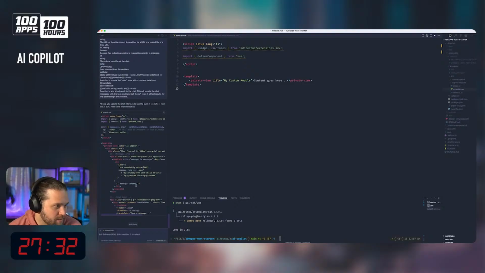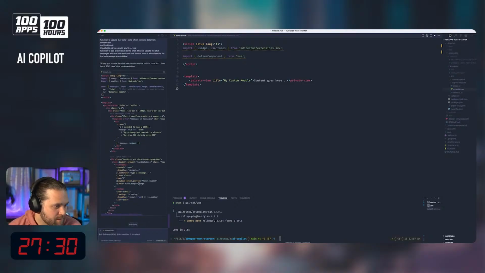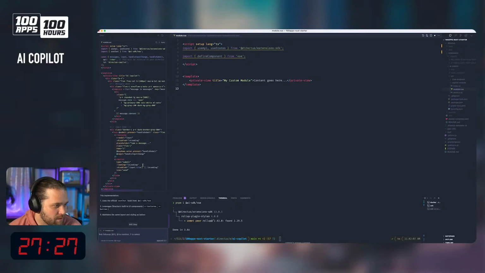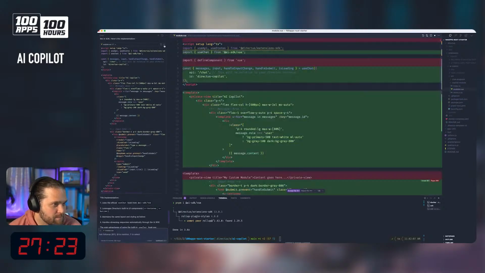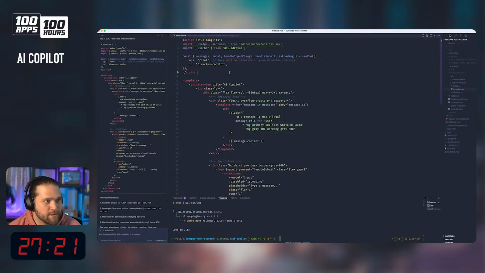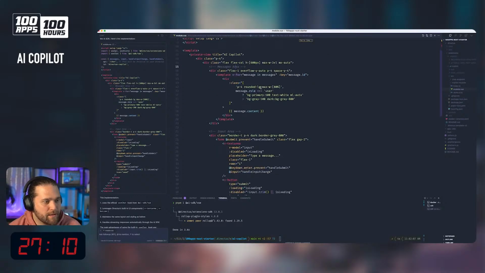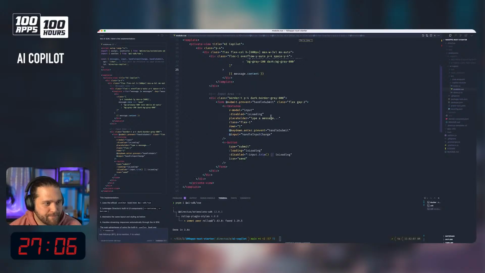Okay, now we're getting somewhere. We got some messages. We got V button, V text area. Now, all right, let's try and look at what's going on here. Handle submit, use chat, use API, AI Copilot, message content. So here's our messages.